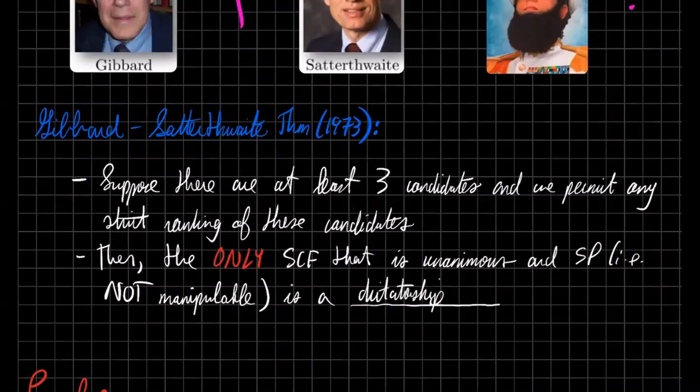And this is kind of groundbreaking. This is telling us that, well, clearly we would want our voting rules to be not manipulable, right? We want every single voter to cast their honest, true, sincere ballots. But what this theorem is saying essentially is that the only way to ensure that is either to have fewer than 3 candidates or have a social choice function that isn't unanimous, that doesn't output the top ranked candidate.